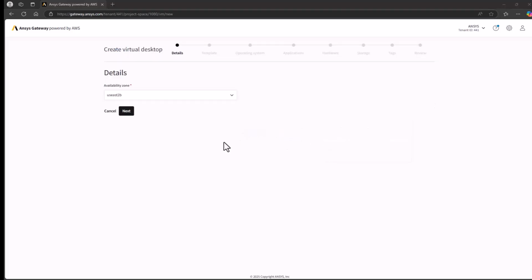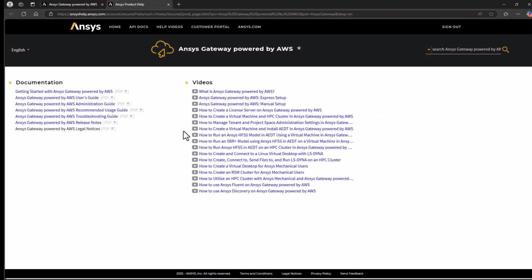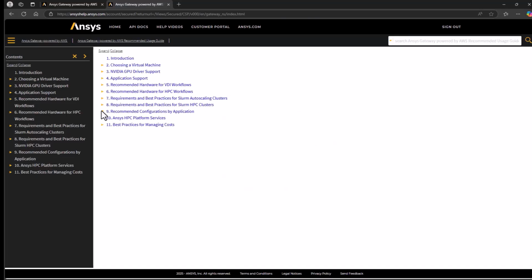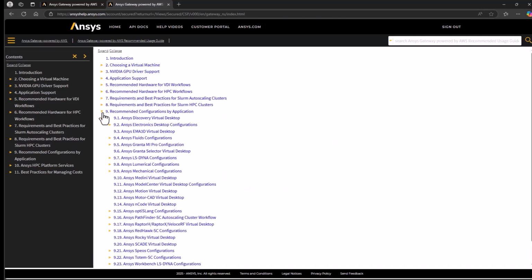This opens up a wizard which I step through to create the VM. You can refer to the documentation for this process. Clicking on the Help brings up this documentation. I suggest looking at the recommended usage guide for the applications you plan to use. Check recommended configurations by application to see recommendations specific to each application.